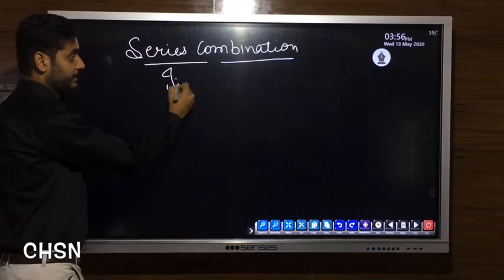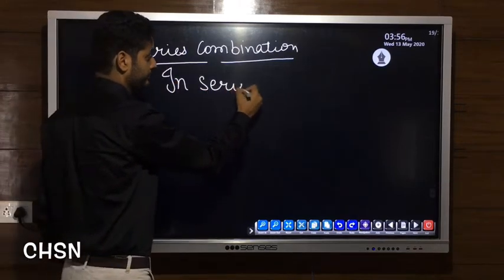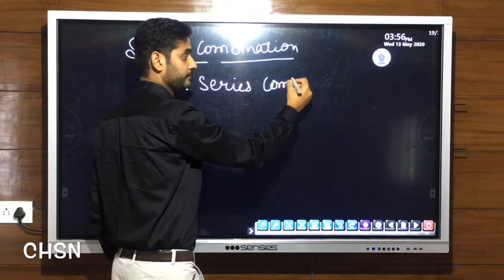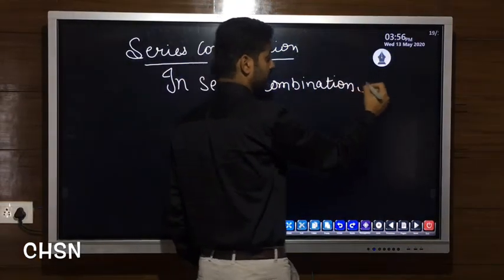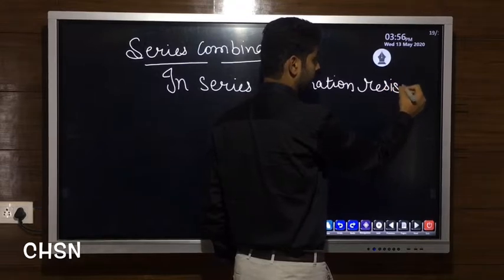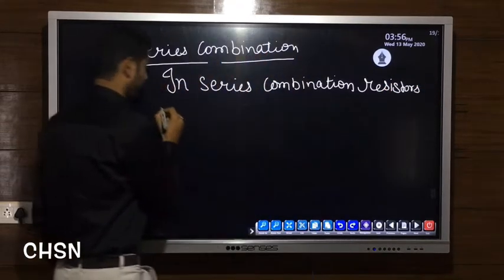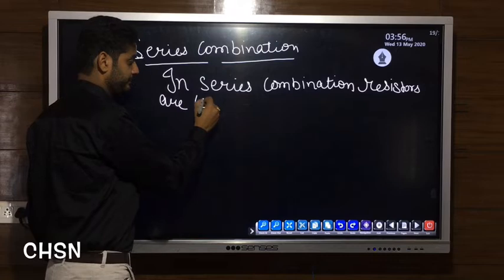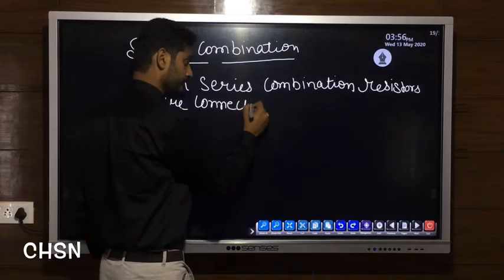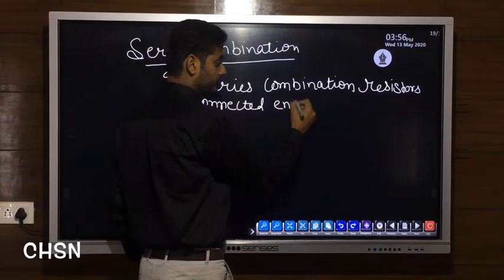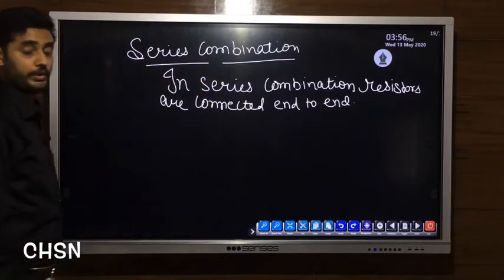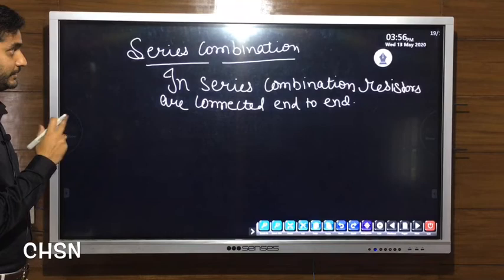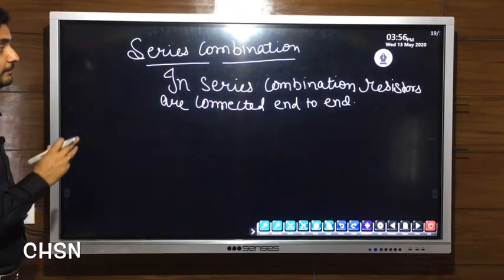In series combination, resistors are connected end to end.